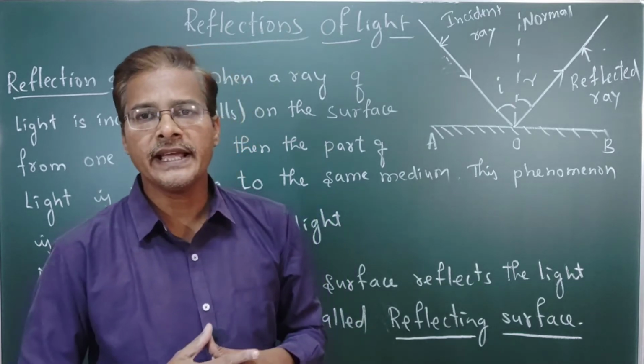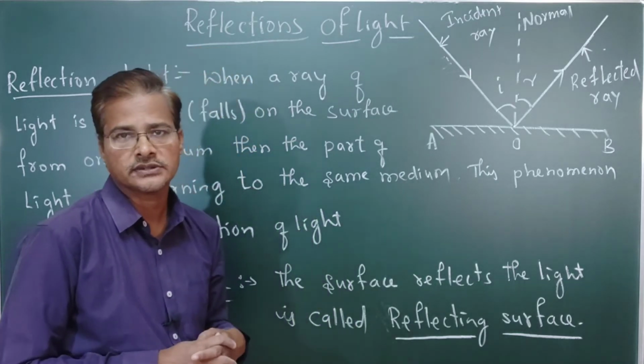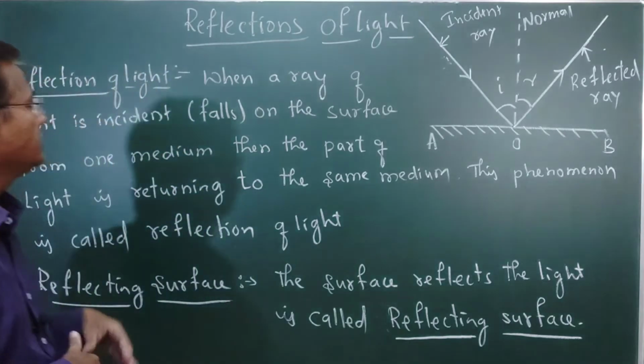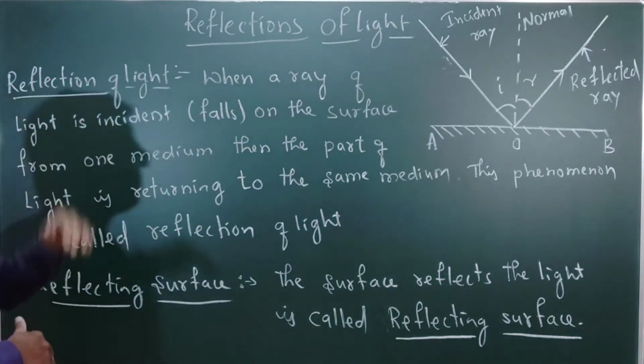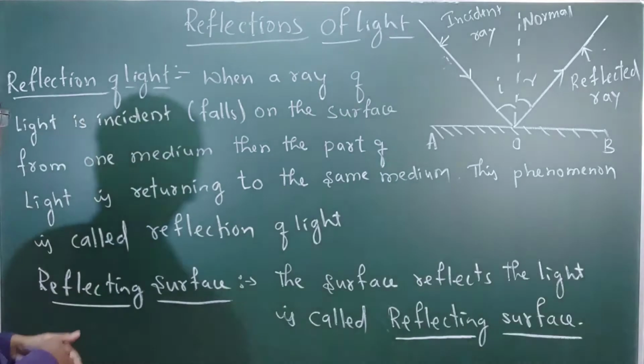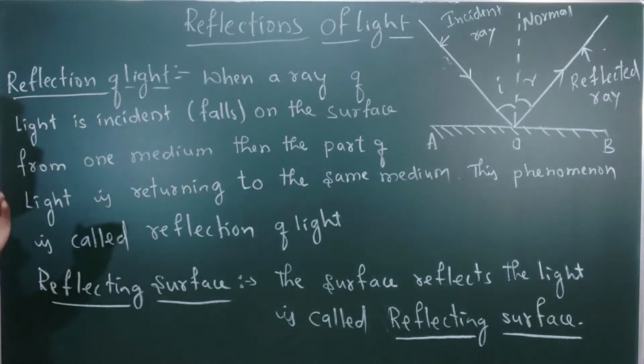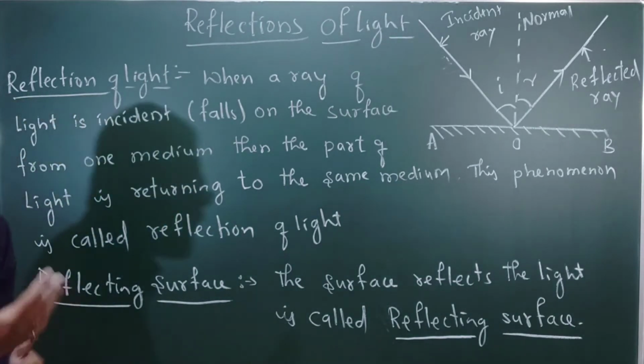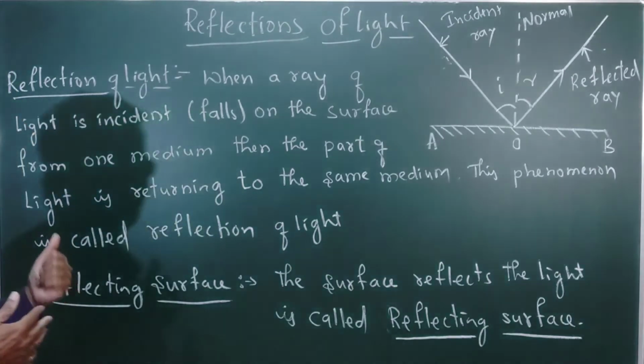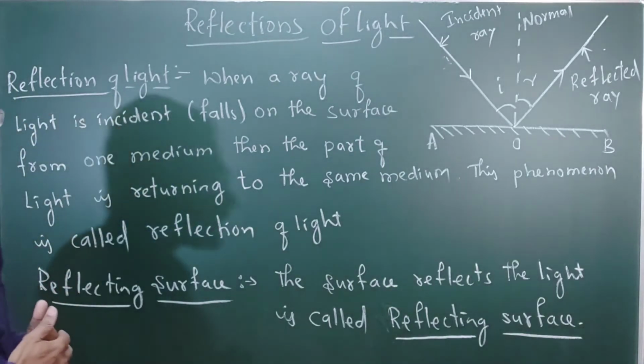So what is reflection? Reflection means that when a ray of light is incident, that is, falls on a surface from one medium, then part of the light returns to the same medium. This phenomenon is called reflection of light.